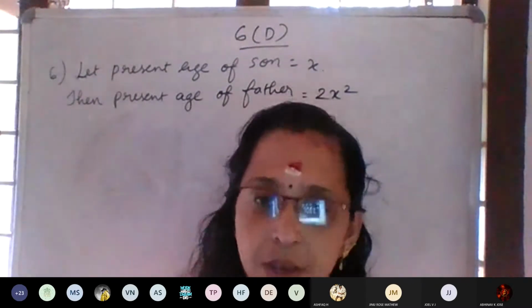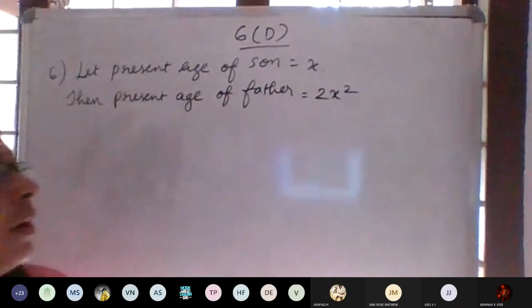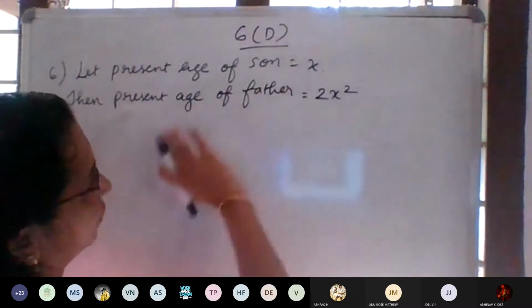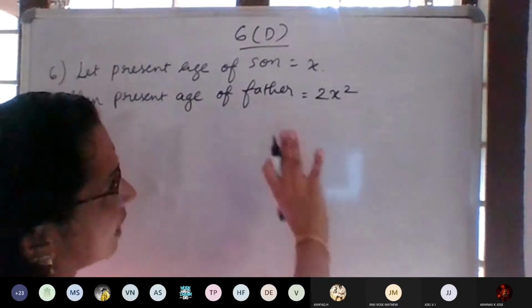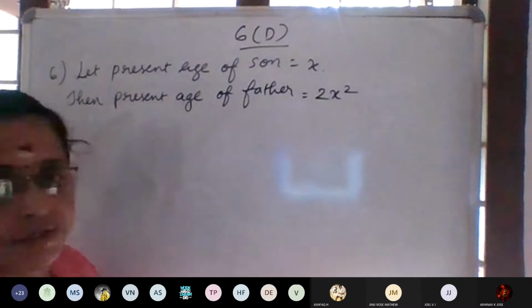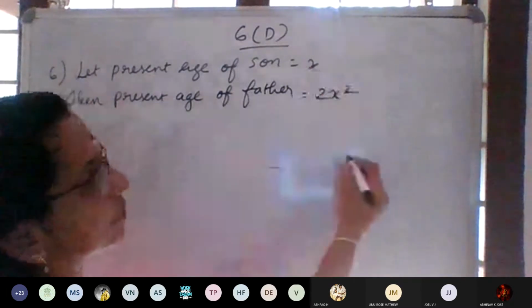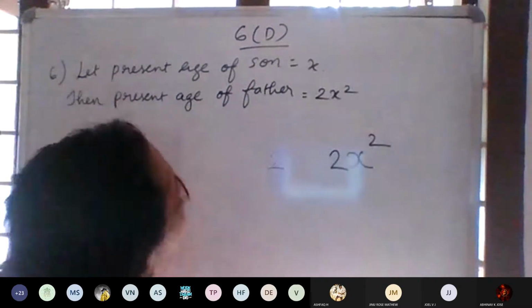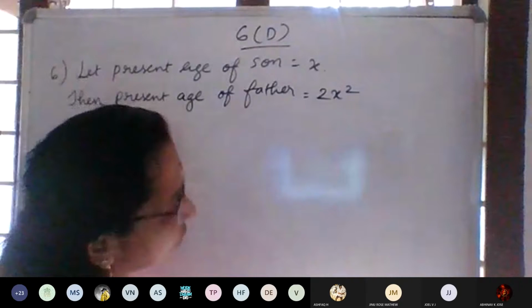Let the present age of the son be x. The age of the father is twice the square of the age of his son. Twice the square of the age of the son means x square, twice means 2x square. So the present age of the father is equal to 2x square.